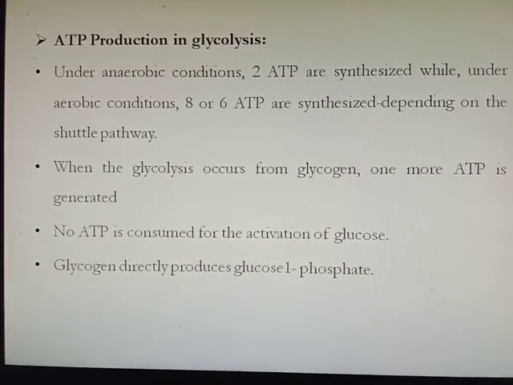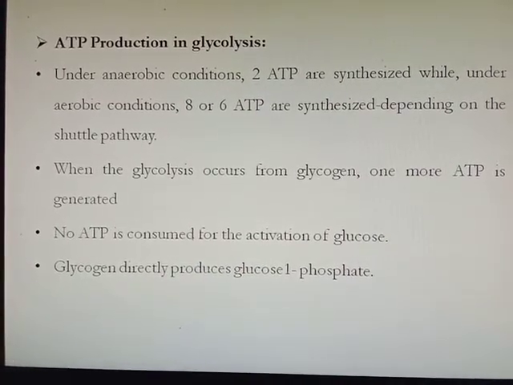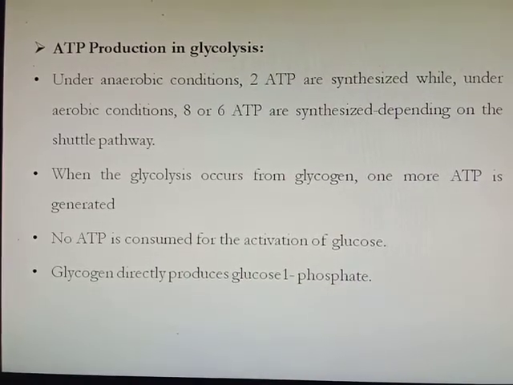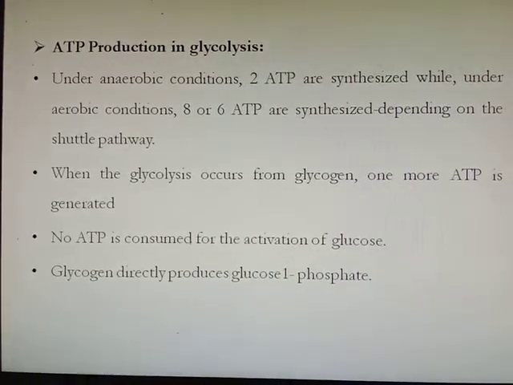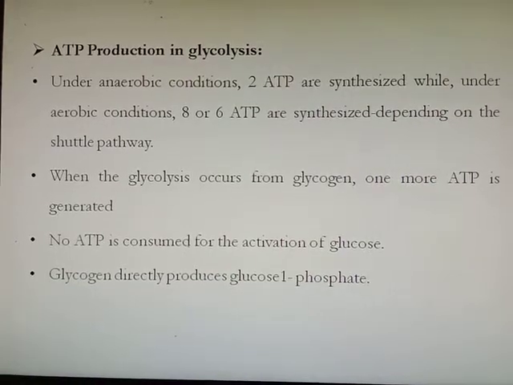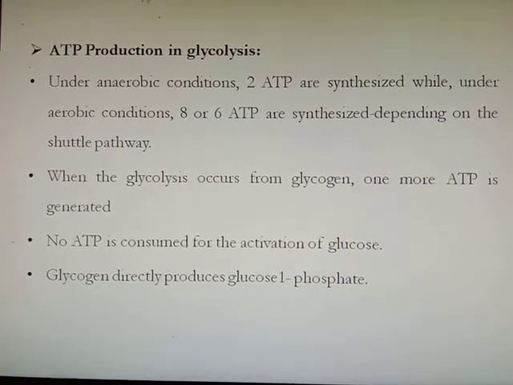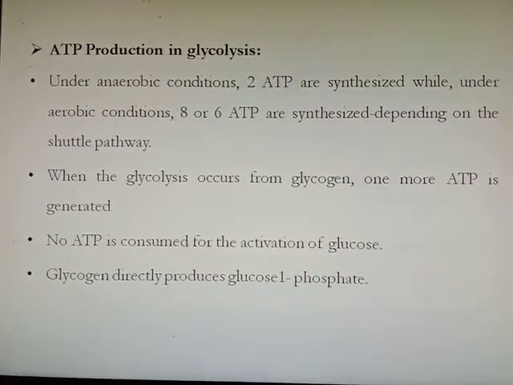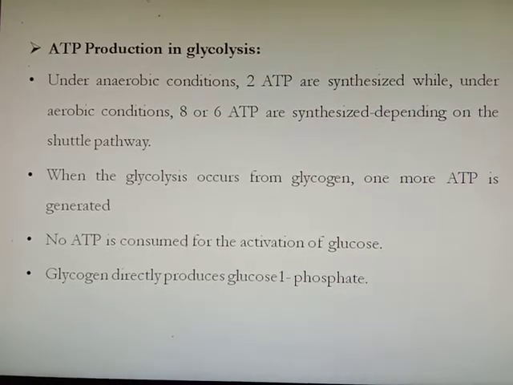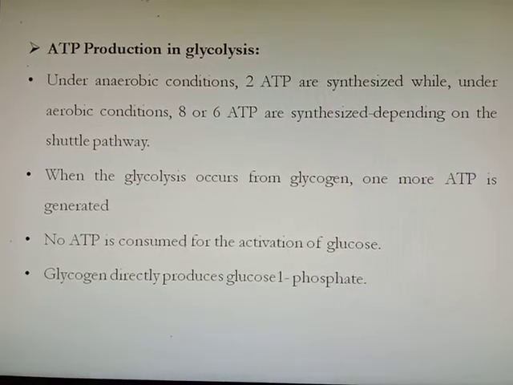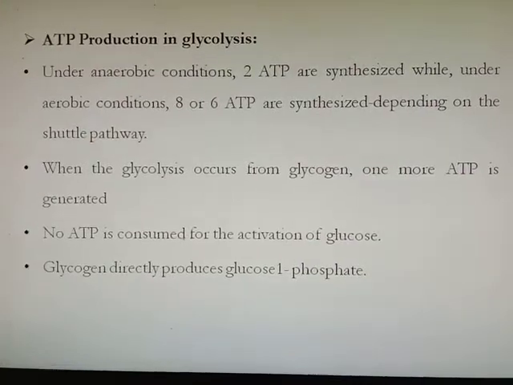It is not required when glucose is formed from glycogen, because glycogen directly produces glucose 1-phosphate, which by an isomerization reaction forms glucose 6-phosphate. Therefore, no ATP is involved, and 1 ATP more is gained when glycolysis proceeds from glycogen.